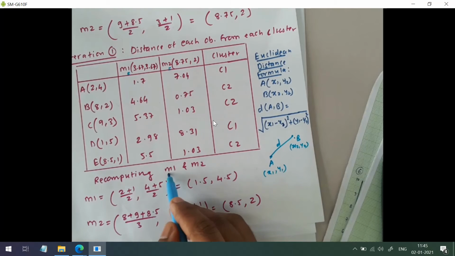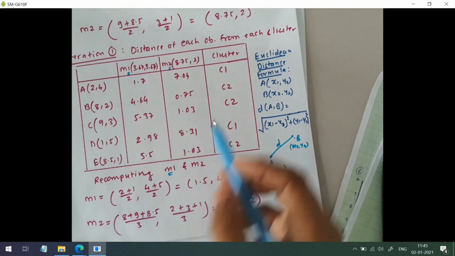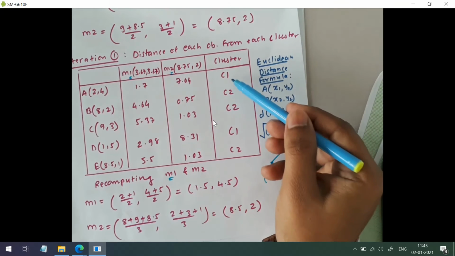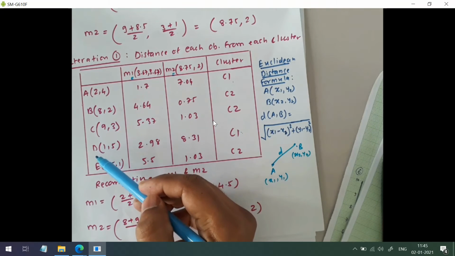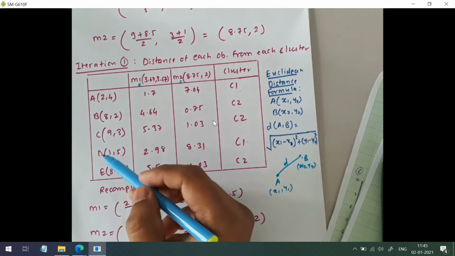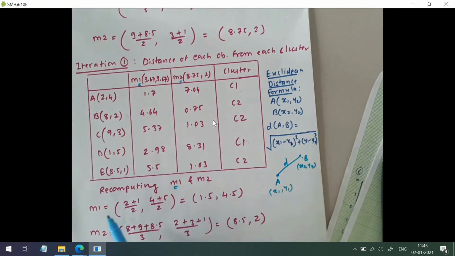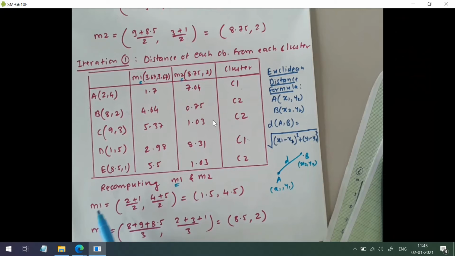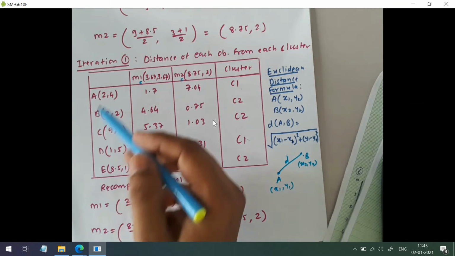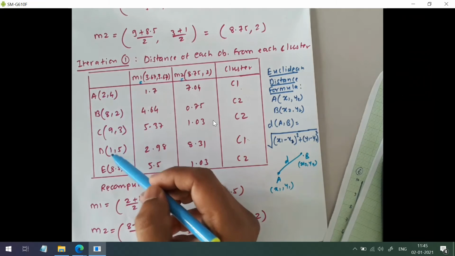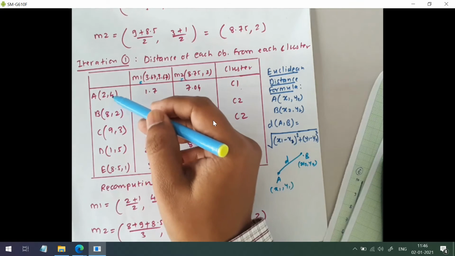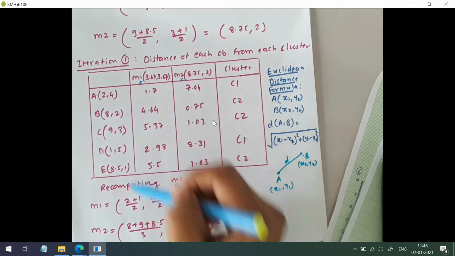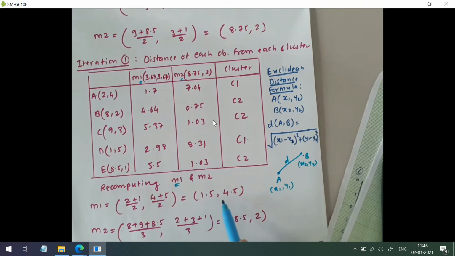M1 is the centroid of cluster 1, and in cluster 1 we have two observations, A and D. To find the x coordinate of the centroid M1, we take the average of the x coordinates: 2 plus 1 divided by 2, and then the average of the x2, or y, coordinates: 4 plus 5 divided by 2. This is the updated coordinate of centroid 1.